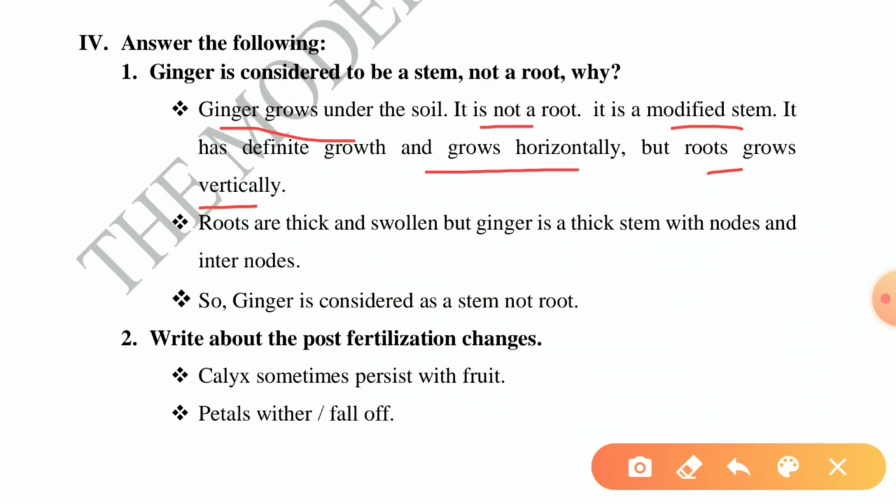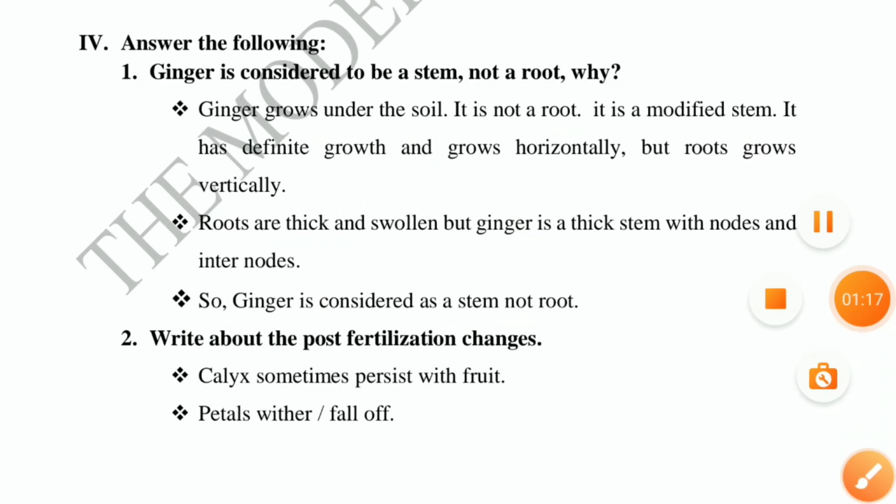Roots are thick and swollen, but ginger is a thick stem with nodes and internodes. Which part is edible in ginger? The stem part is edible. The stem part also grows into a new plant. So ginger is considered to be a stem, not a root.